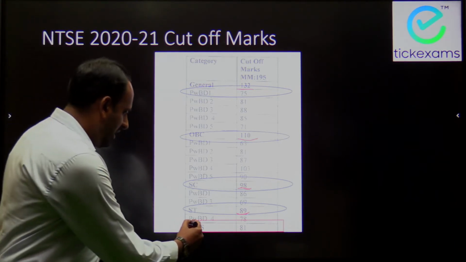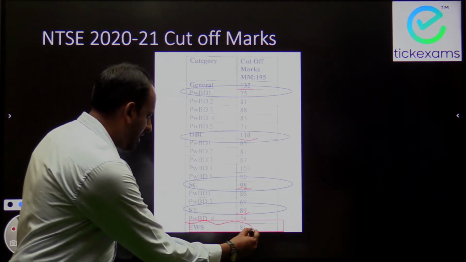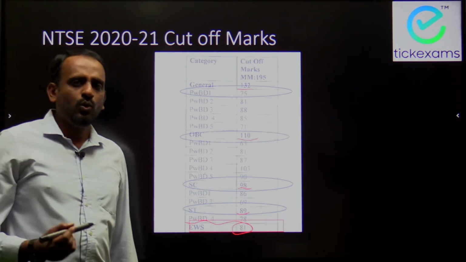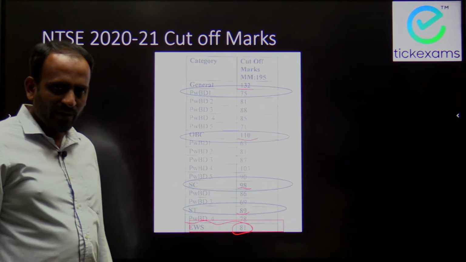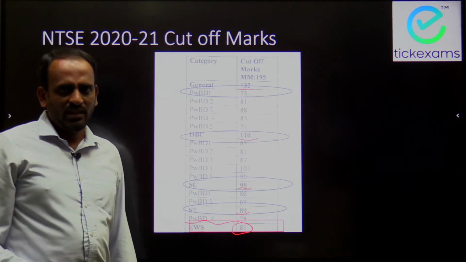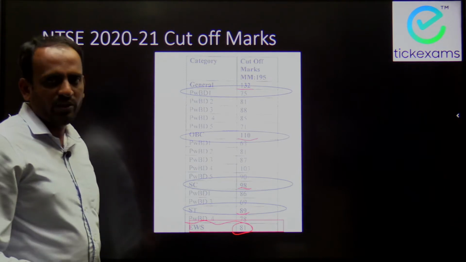But for EWS category, the cutoff was 81, which means those students who had EWS certificate, even if they had scored 81, they would have cleared the NTPC and qualified for this NTPC.